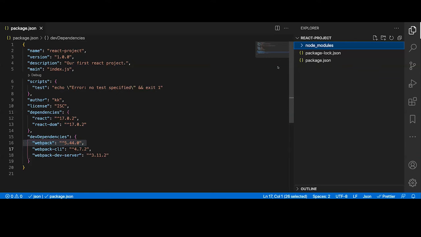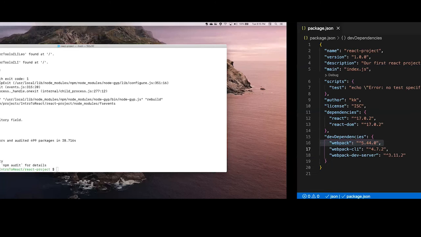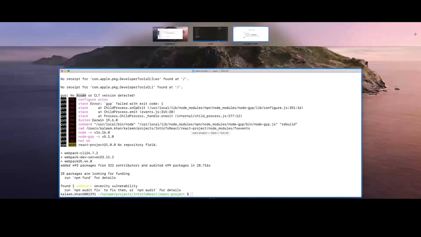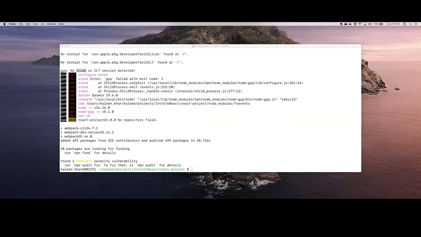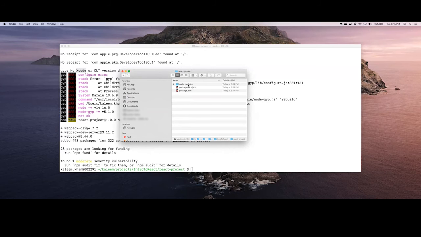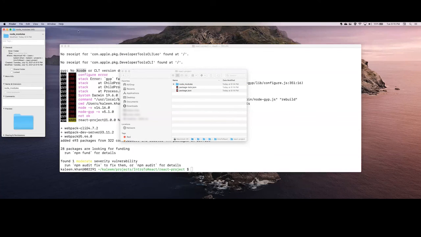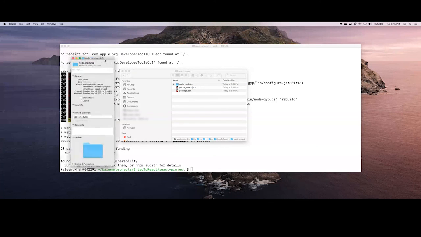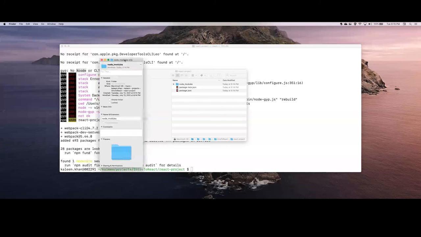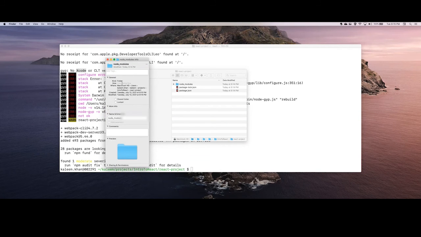Let me show you the size of this project. Yes, see, I'll say get info. It's still calculating the size, but see, the size is huge.